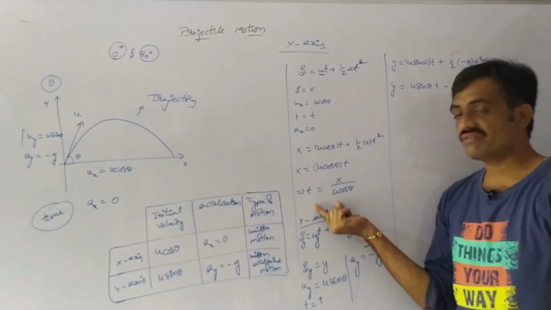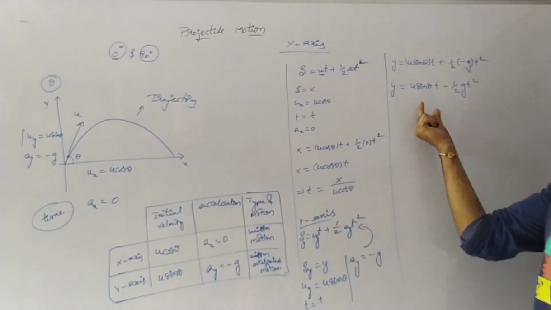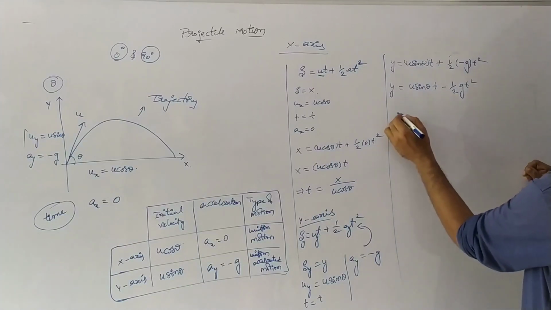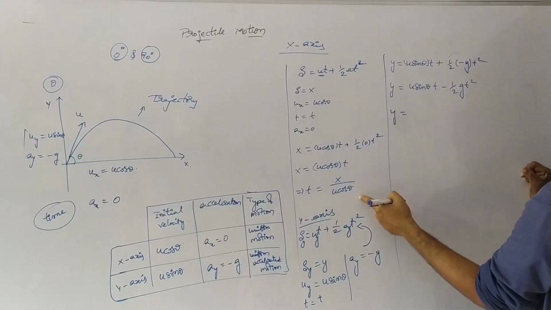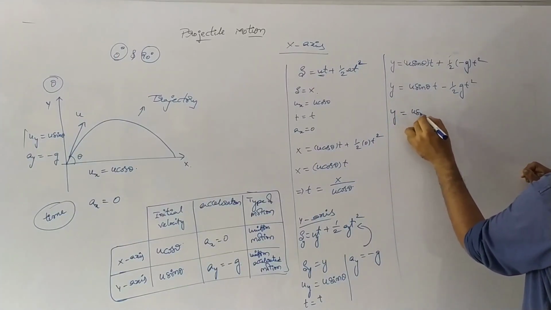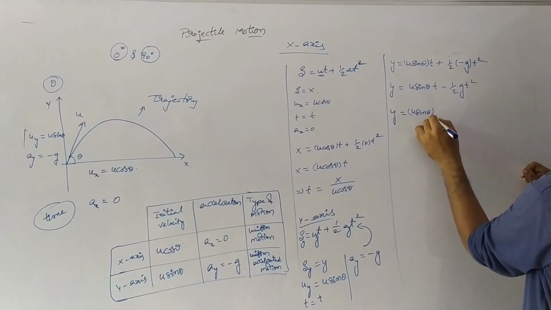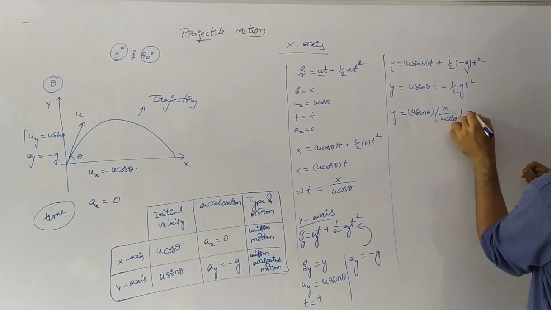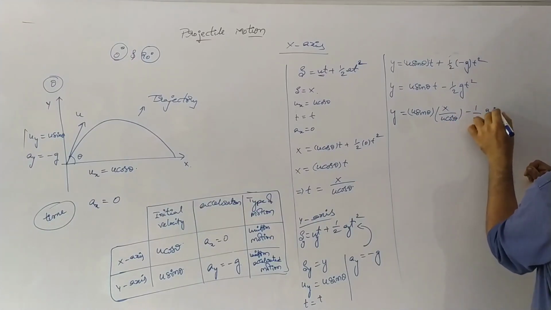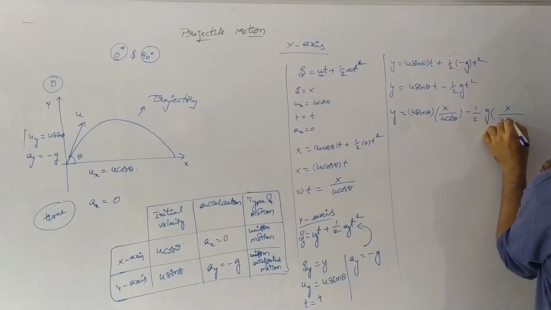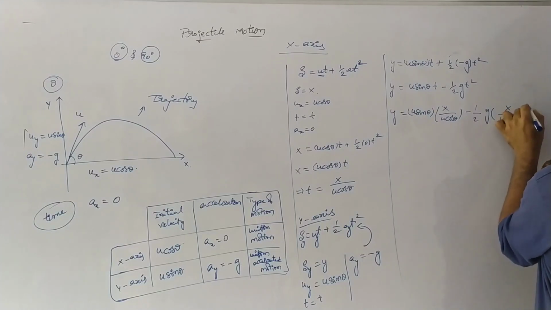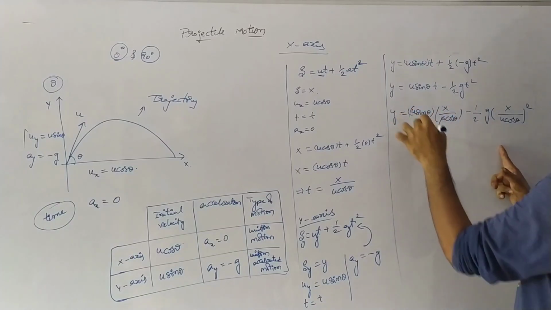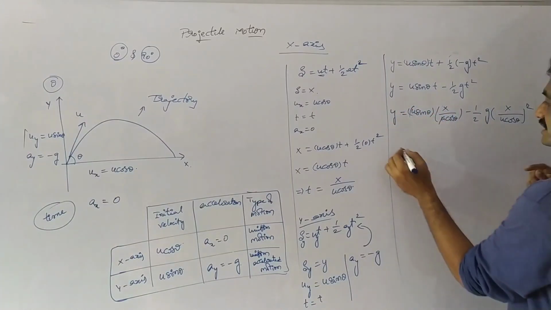Now we have to substitute the value of t in this equation, because t is common in both cases. So y equals u sin theta into x by u cos theta minus half into g into x by u cos theta whole square. Observe that u and u get cancelled, and sin theta by cos theta is tan theta.